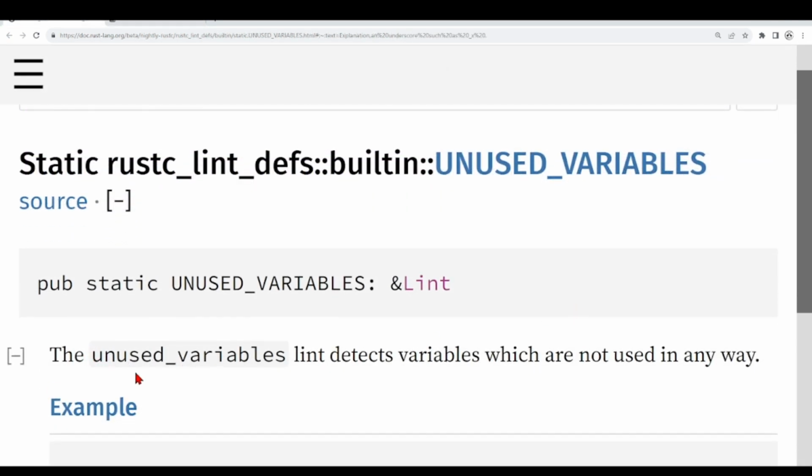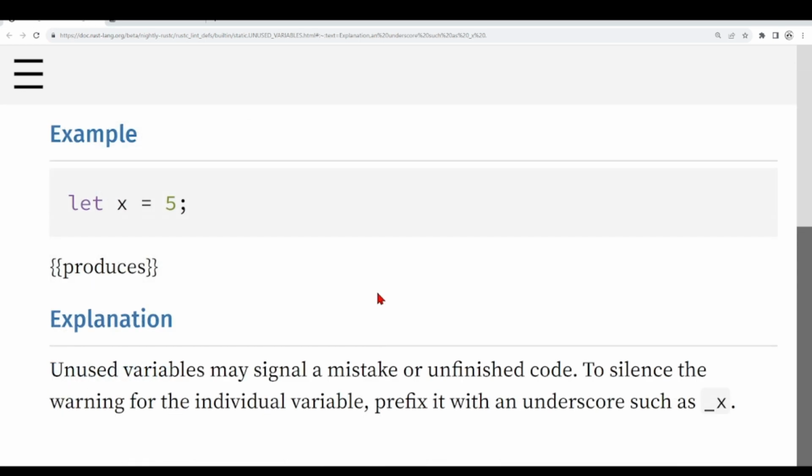So the unused variables lint detects variables which are not used in any way. Unused variables may signal a mistake or unfinished code, and we can silence this warning for the individual variable by prefixing it with an underscore. And this is what we've seen here.